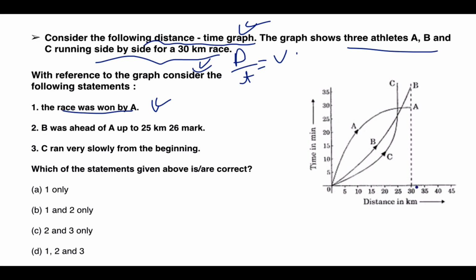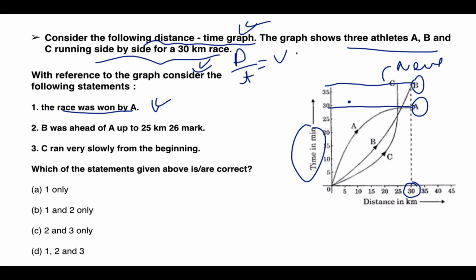Since 30 kilometers is the finish point, whoever reaches it in minimum time wins. C never finished. B and A are finishing, but A is finishing at, let's say, less than 30 minutes, while B is finishing at more than 35 minutes. So obviously A has won the race, there is no doubt about it. I'll show you this pattern.